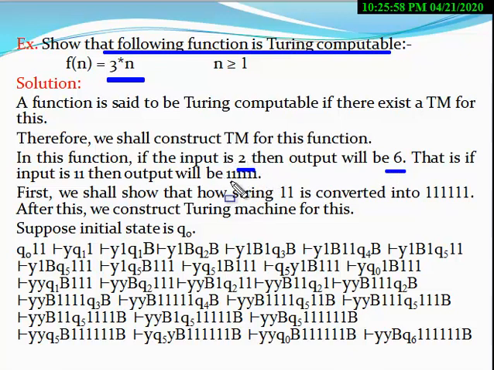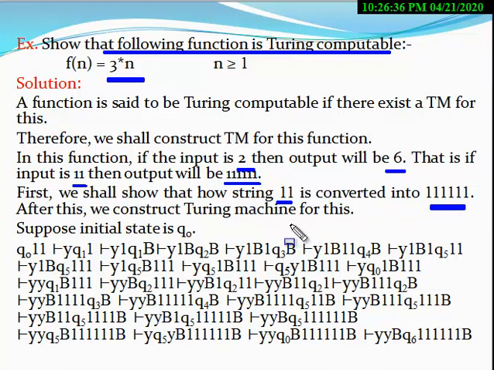That is 3 times the input. So if the input is 2 ones, then the output will be 6 ones. Here you have to pass this input and find that the output will be 6 ones. First we shall show how the string 1 1 is converted into 6 ones.